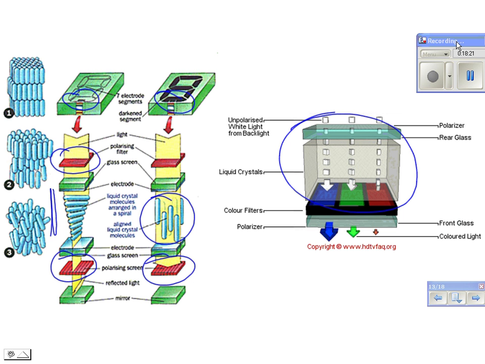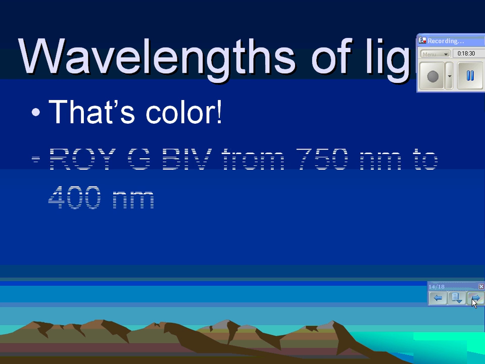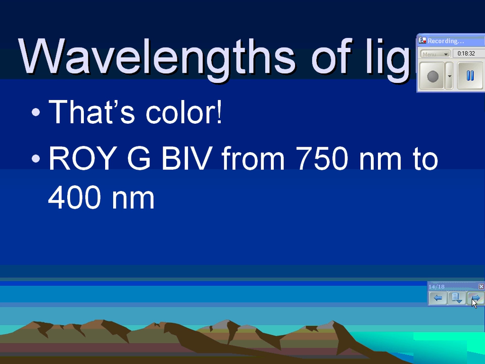Okay? All right. Wavelengths of light, that's color. All right, ROY G. BIV. Wavelengths of light are really small, you guys. We're talking hundreds of billionths of a meter long. Okay? Ultraviolet and infrared, we want to talk about.